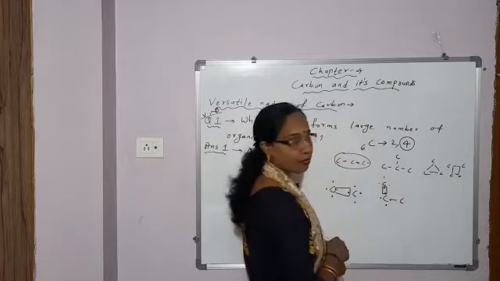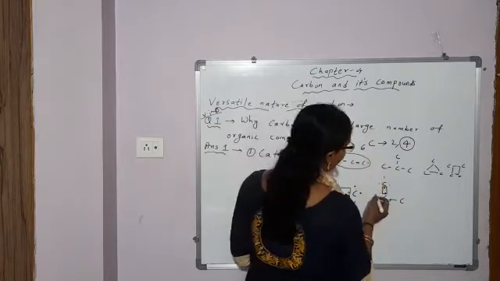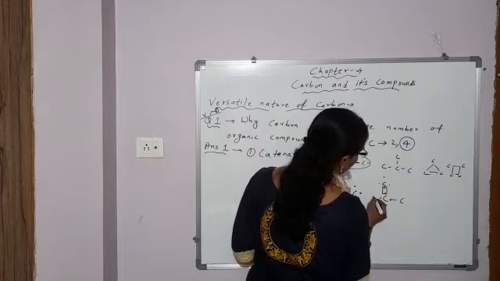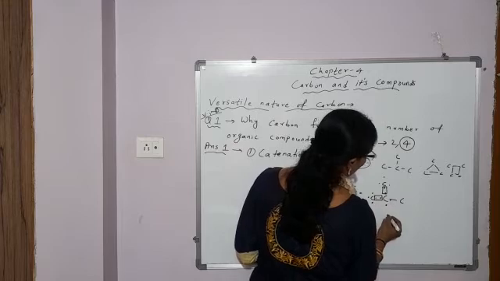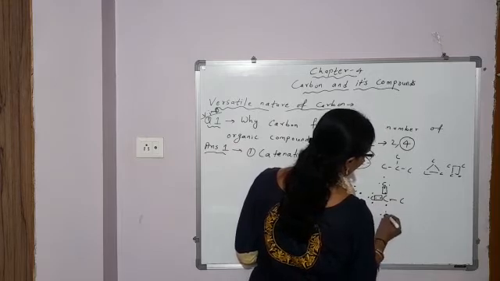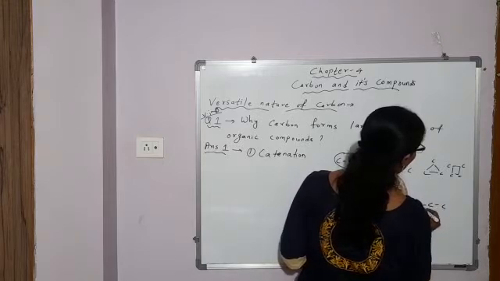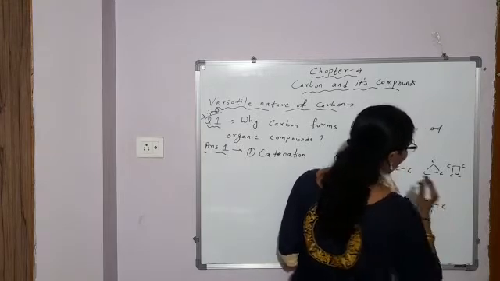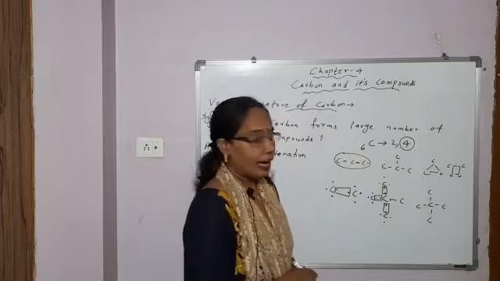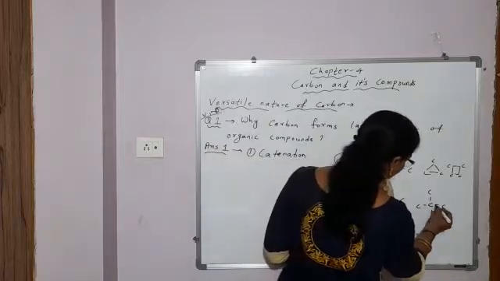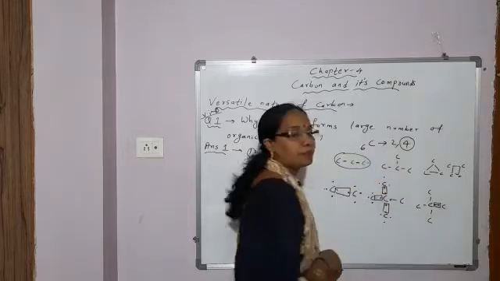It will share its 4 electrons with 4 other carbon atoms. From here, 1, 2, 3, 4, it can share its 4 electrons. Again here, 1, 2, 3, 4. So what type of bonding is formed between carbon atoms? Single covalent bond.